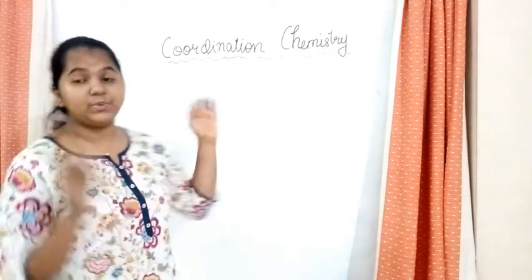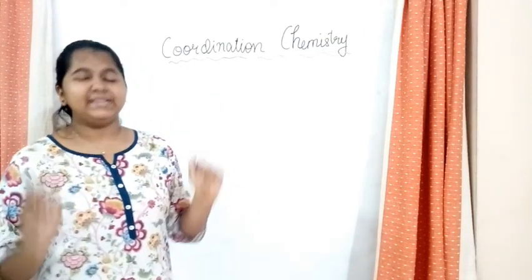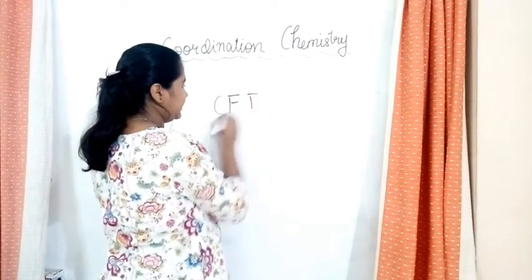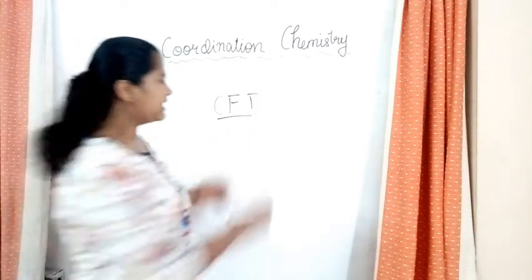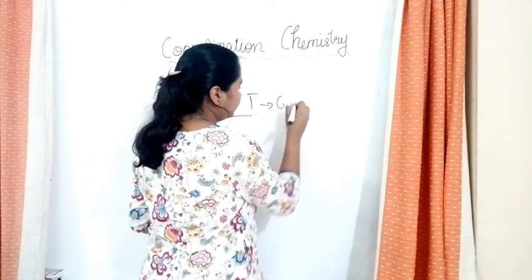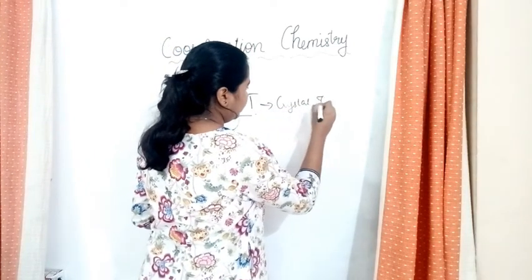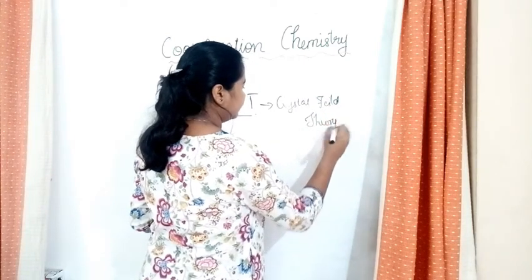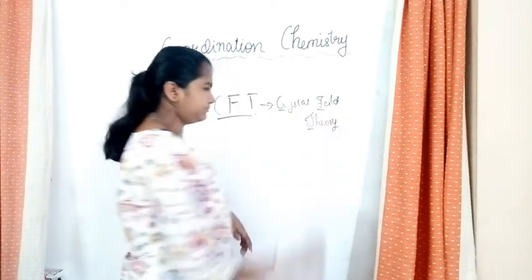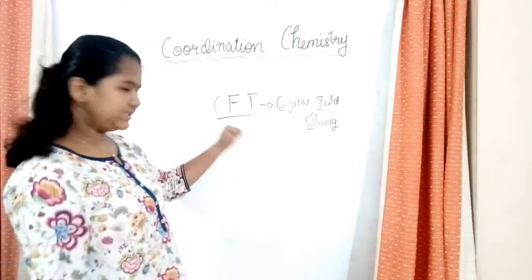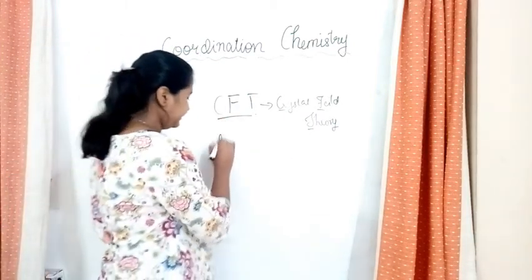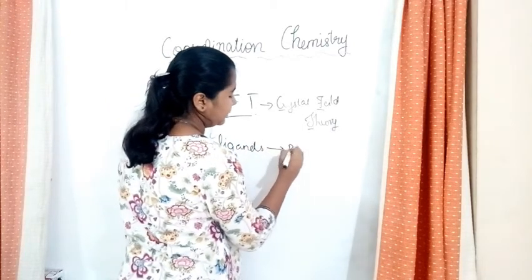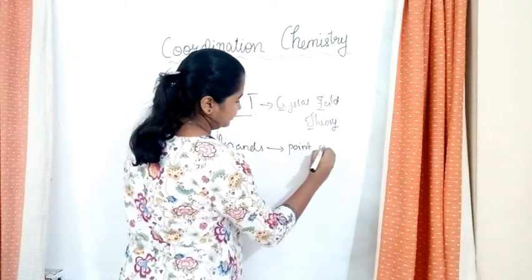So let's see what we have to learn in this session. First thing is CFT. What is CFT? That is crystal field theory. According to this, ligands are considered to be point charges.